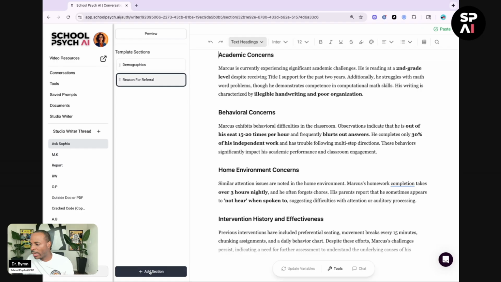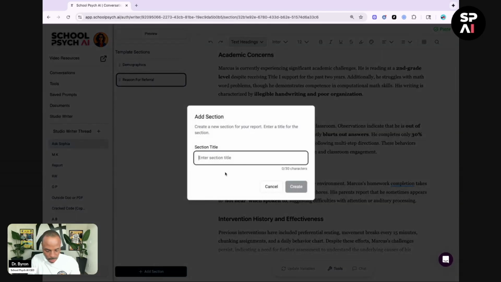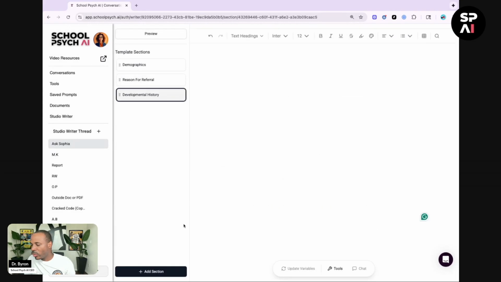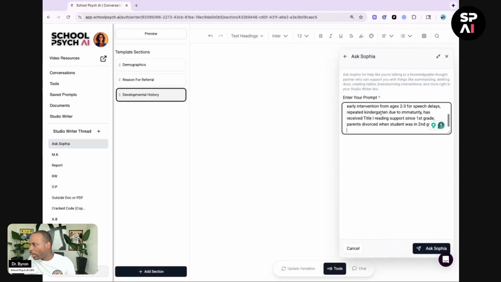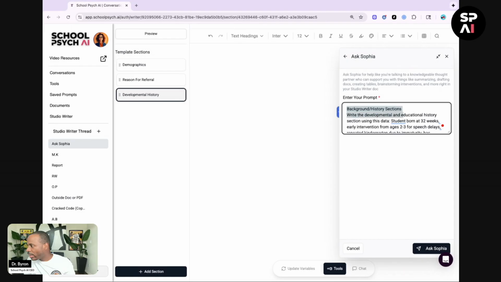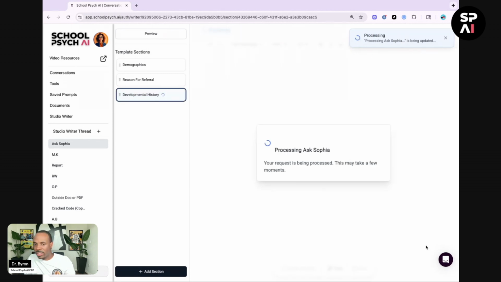Now we're going to add in our next section, and this is going to be our developmental history section. Click create, and you can add as many sections as you want. I'm going to go to tools, back to Ask Sophia. I'm going to drop that prompt. And right now we're just telling Sophia, hey, I want a background history section and write the developmental and educational history sections using this data.